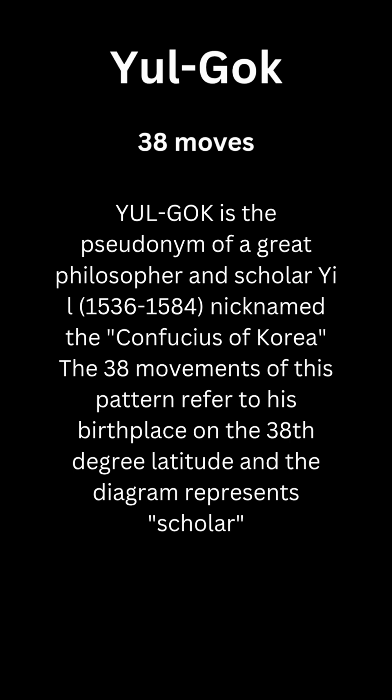Yul Gok, 38 moves. Yul Gok is the pseudonym of a great philosopher and scholar, Yi I, 1536 to 1584, nicknamed the Confucius of Korea. The 38 movements of this pattern refer to his birthplace on the 38th degree latitude, and the diagram represents scholar.